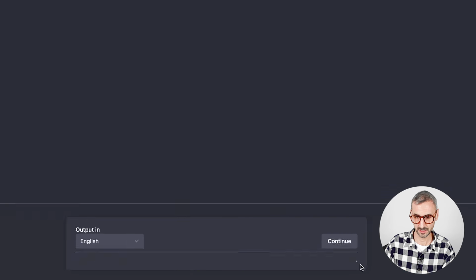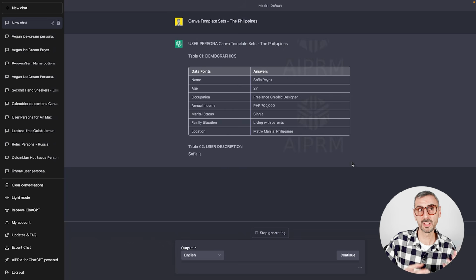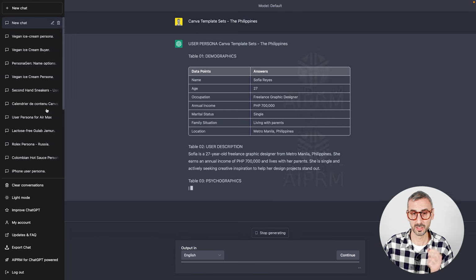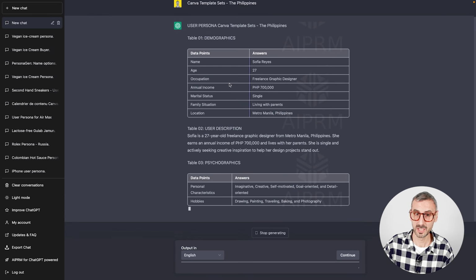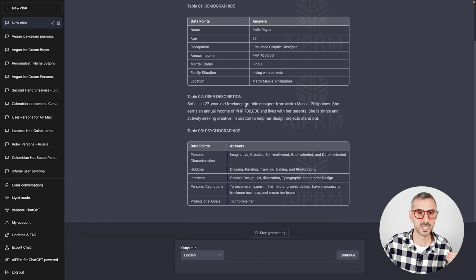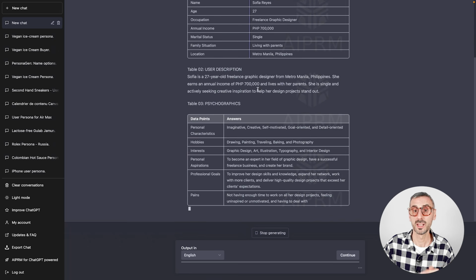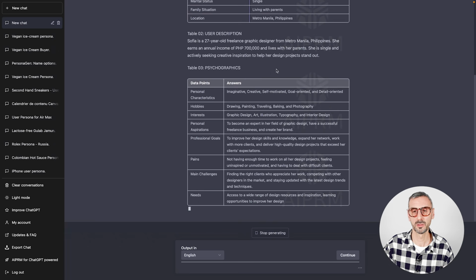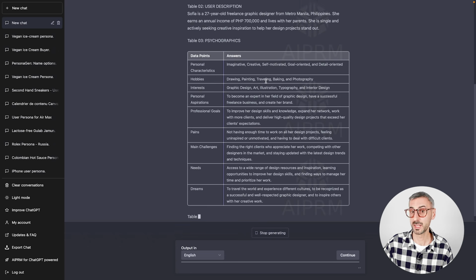Okay, let's try that. So one thing I love here is that ChatGPT is adapting. It recognizes differences in the cultural context. The name of my target persona right here, Sofia Reyes. That sounds like a very Filipino name to me. Okay, Sofia is a 27-year-old freelance graphic designer from Manila. She earns an income of 700,000 Filipino pesos and lives with her parents. She is single and actively seeking creative inspiration to help her design projects stand out. She's interested in drawing, painting, traveling, baking, and photography.